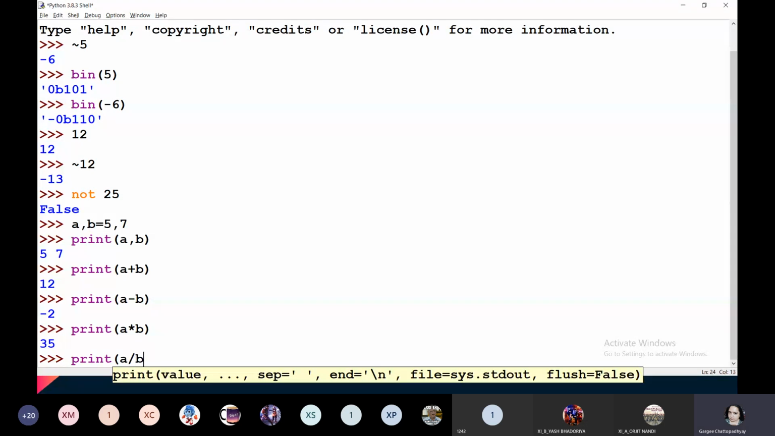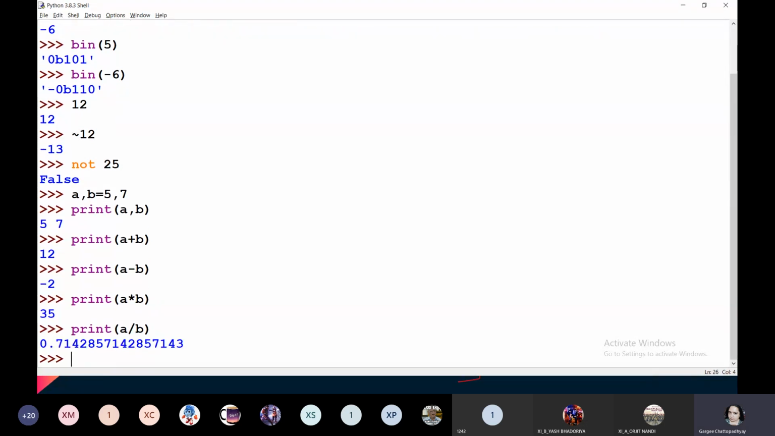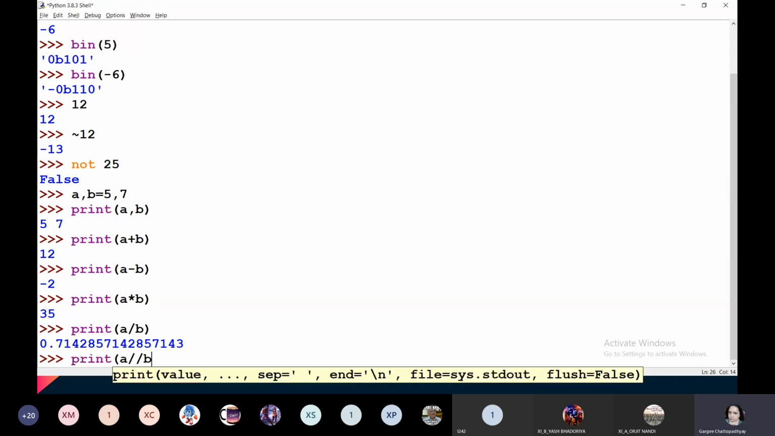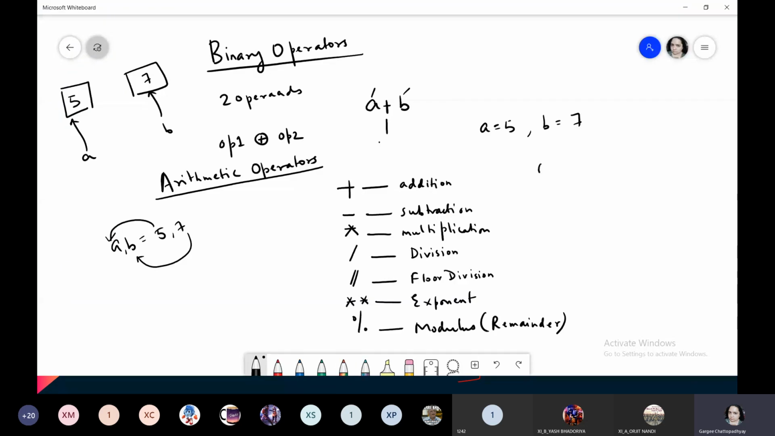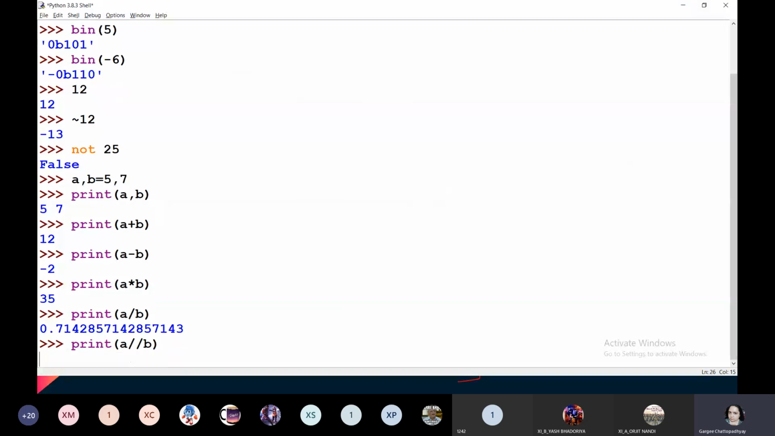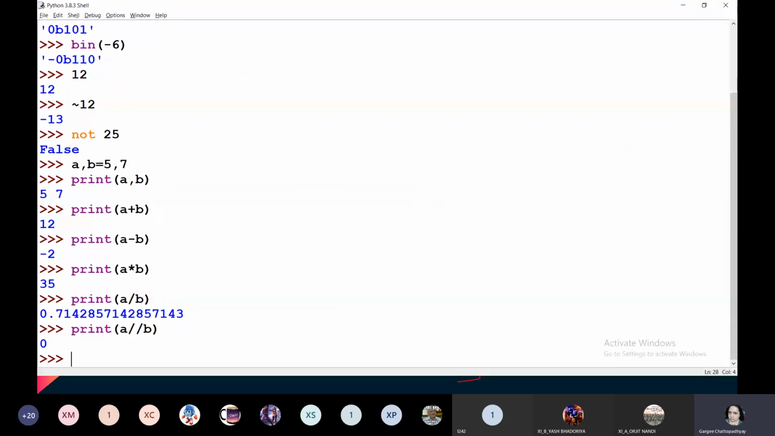A divided by B. Now here you are getting the answer in decimal points, right? But if you write print A floor division B, then it returns the floor. Now math students might be knowing the answer. 0.712 something is the value. What should be the floor of this value? The floor will be 0. And what should be the ceiling of this value? It should be 1. Okay. So because the floor is 0 and we are using floor division, it will return the floor value of this number. So here you can see the floor is 0.